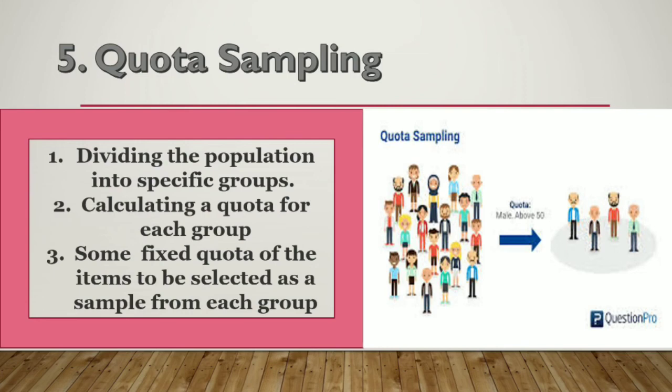So from each group, 8 young females, 8 young males, and 4 old people, I choose a quota for each group. Let's say from females I will only choose 3, from males I will choose 2 only, and from old people I will choose 2. By adding this 3 plus 2 plus 2, I'll get a sample of 7 by giving a fixed quota from each group to be selected.